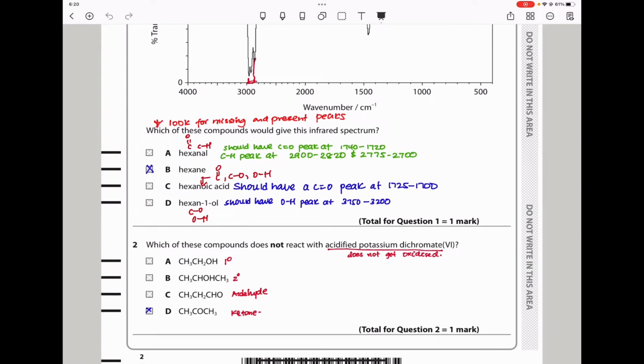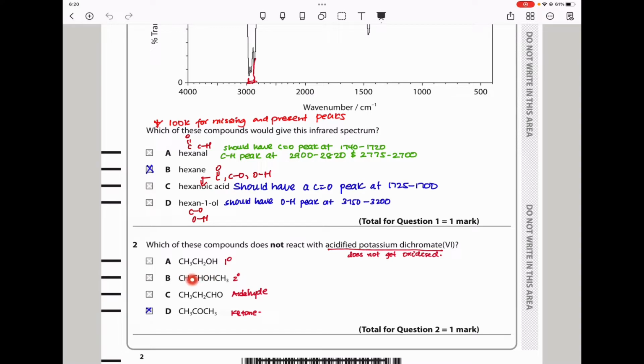Question 2 says, which of these compounds does not react with acidified potassium dichromate(VI)? Acidified potassium dichromate(VI) is an oxidizing agent. It means anything here that cannot be oxidized cannot react with it. So this is a primary alcohol. Primary alcohols are oxidized by acidified potassium dichromate(VI).